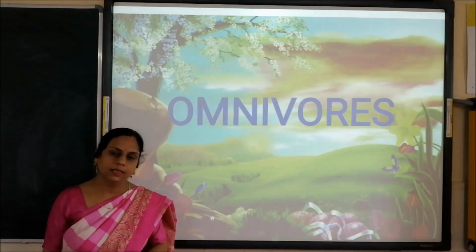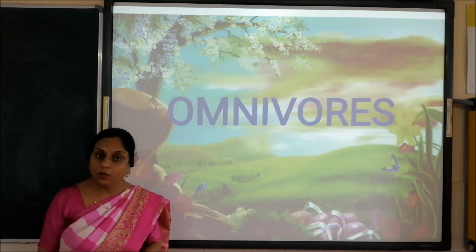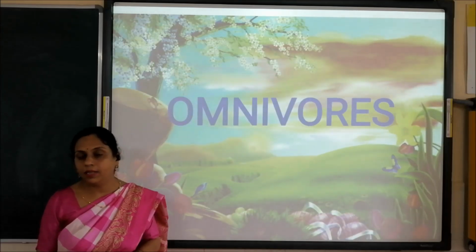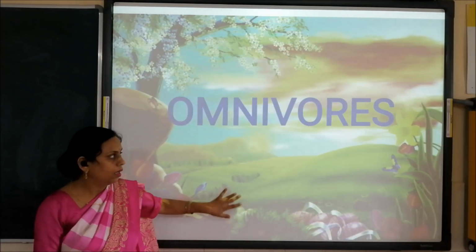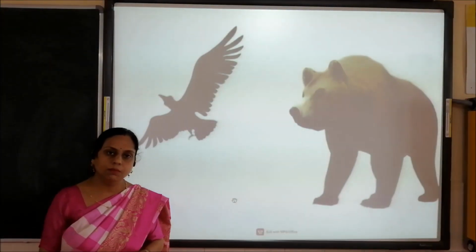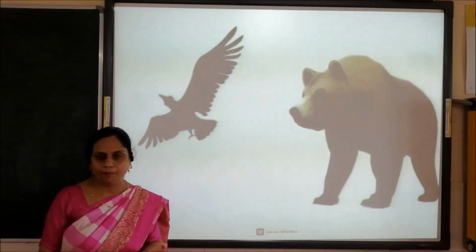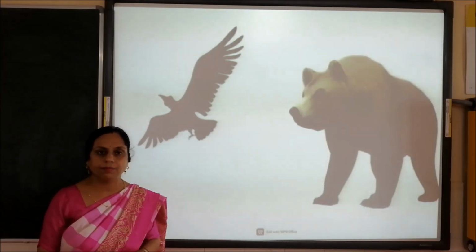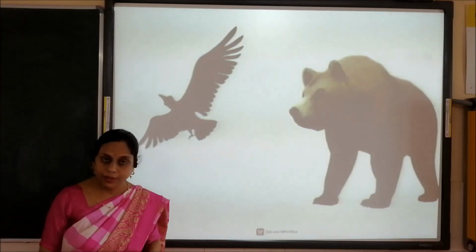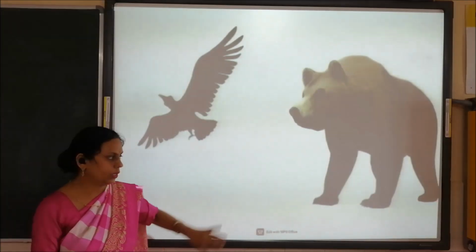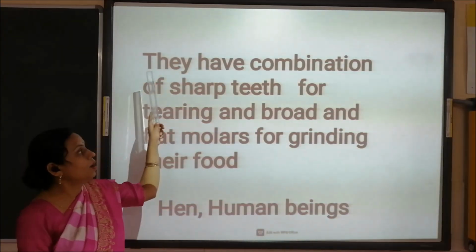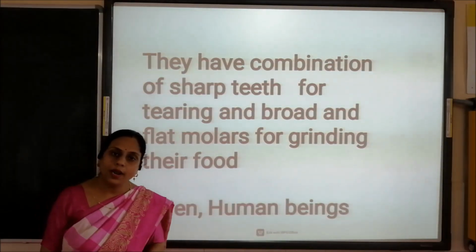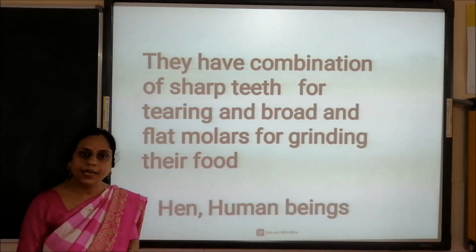Now the third category is omnivores. Omnivores means both plant-eating and flesh-eating animals. These animals eat both flesh and plants. For example, hen, bear, even human beings are omnivores. So they have a combination of sharp teeth for tearing and broad, flat molars for grinding and chewing